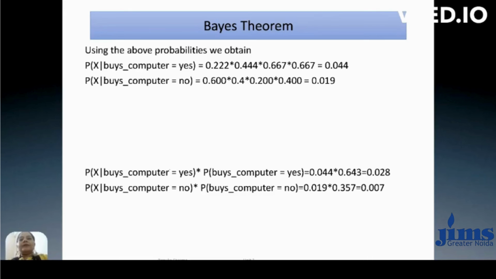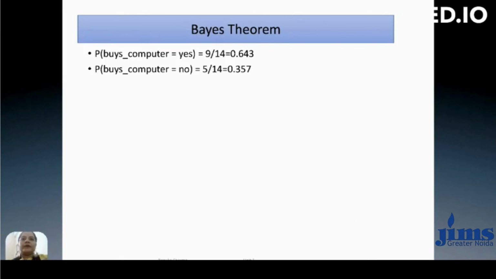Now we have to calculate the conditional probability. The conditional probability formula is the probability of x given y into the probability of y. Y holds two values, so we multiply the yes value with the y. The probability of x given y equal to yes is multiplied with the class probability for yes: 0.044 is multiplied with 0.643, which we already calculated as 9 by 14.